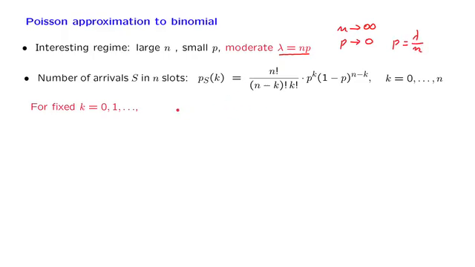So let us take this expression and start rewriting it. Let us look at the ratio of n factorial divided by this. The denominator has the product of all numbers going up to n minus k, so by dividing by this number, what is left out of the n factorial is only the terms that go up to n minus k plus 1.